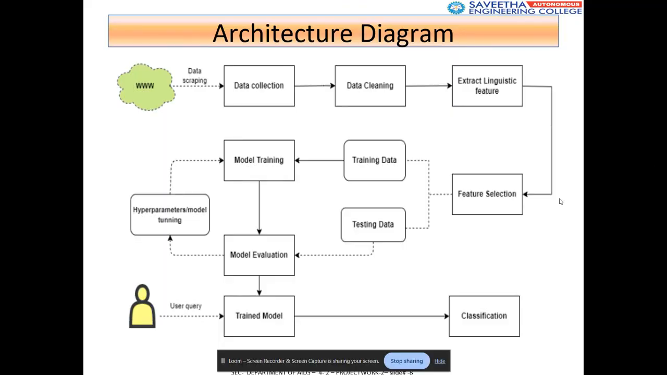So initially, we'll be extracting data from the net, and then collecting data, cleansing the data, and then extracting the linguistic features and key points from the data, followed by feature selection, training and testing the data, model training and tuning, and then model evaluation, giving a trained model. If you give a proper query, for example, check whether this news is true or not, and after you provide this information, it will be tested whether it is real or fake, and we will obtain a certain output.